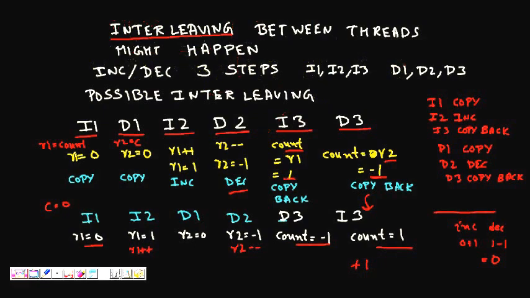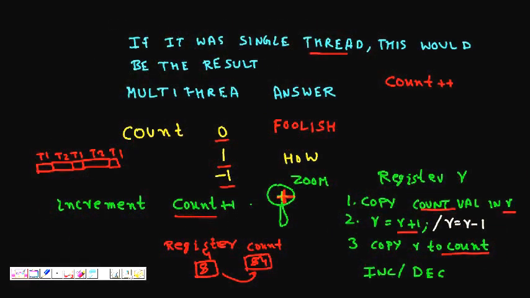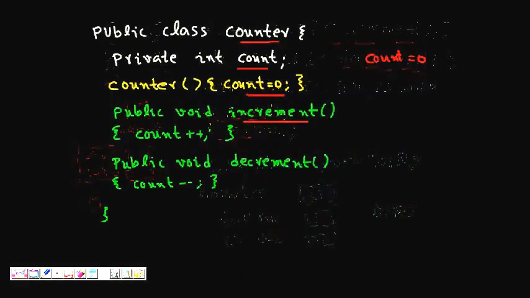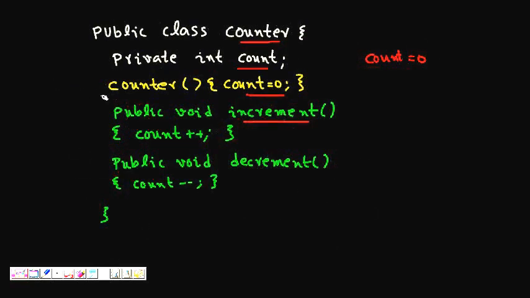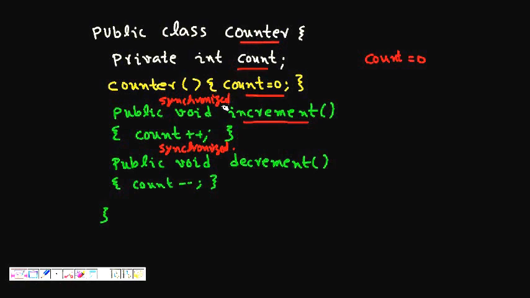So you see that thread synchronization is very necessary, and it can be achieved if we write a public synchronized method. This is the synchronized keyword that you have to add. By this, when one thread is acting on an object of this, no other thread can go and execute inside a synchronized method. So that will solve the problem.